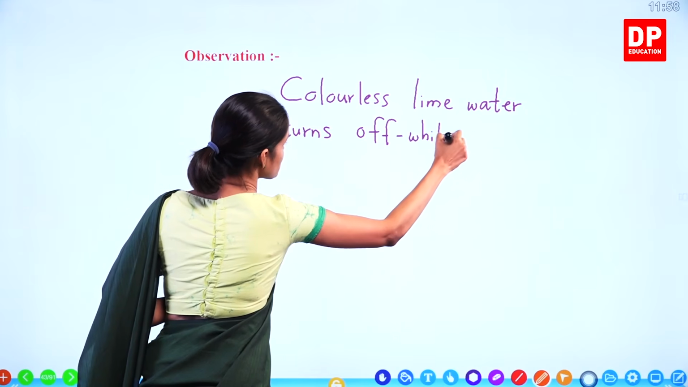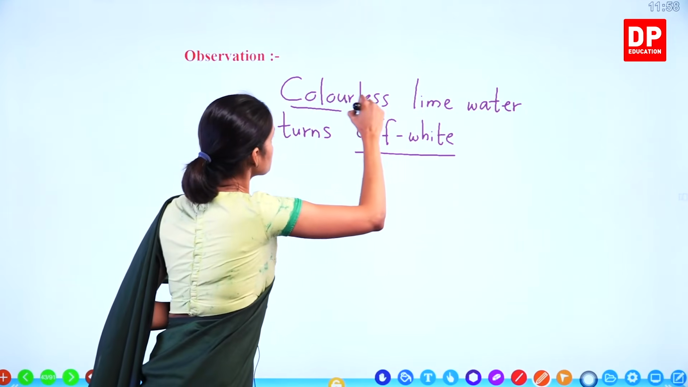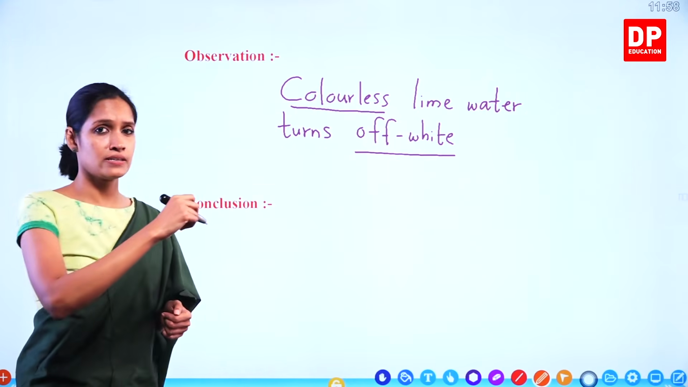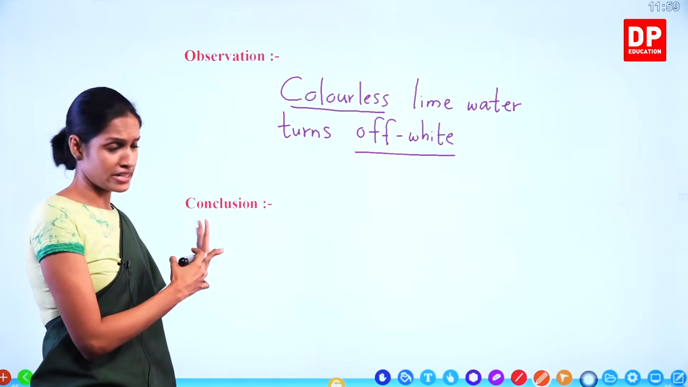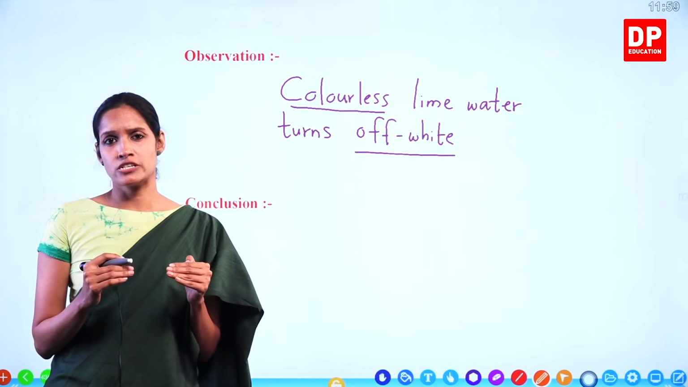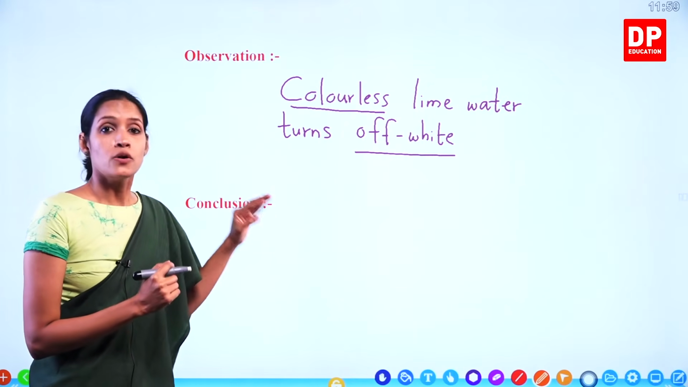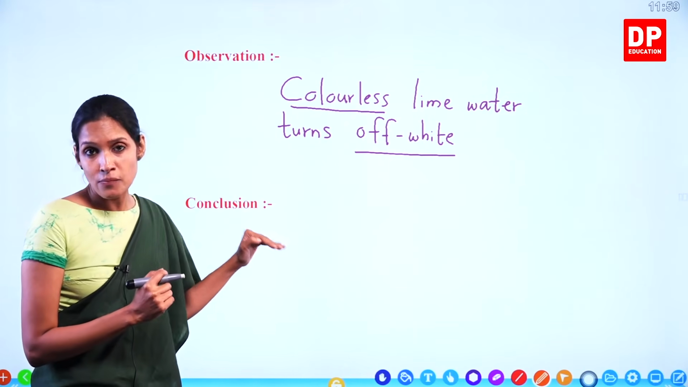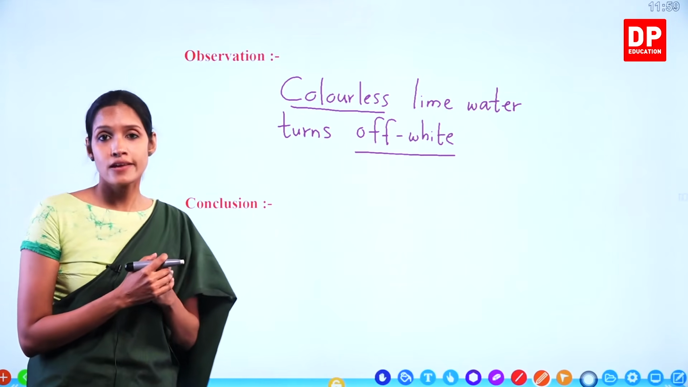This is the observation. This is what you could see. Colorless lime water turns off-white. Now then conclusion. The last step of the experiment is conclusion. What do you write under conclusion, children? You have to write what you can conclude. What is the decision you can come up with, or what can you decide after doing a certain experiment.